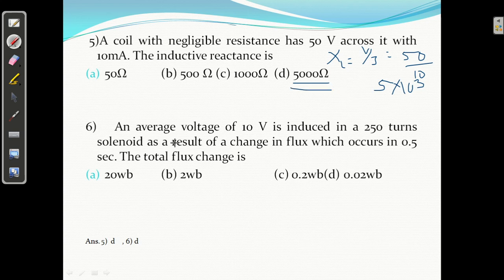V upon I. Average voltage of 10 volt is induced in a 250 turns solenoid as a result of change in flux which occurs in 0.5 second. The flux changes. Okay, so average voltage induced 10 volt equal to what? Equal to n d phi by dt.